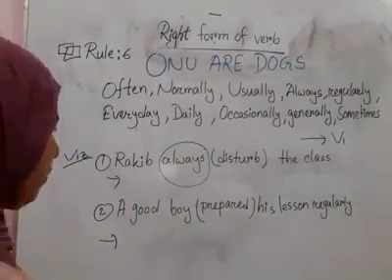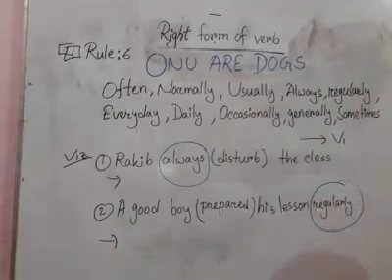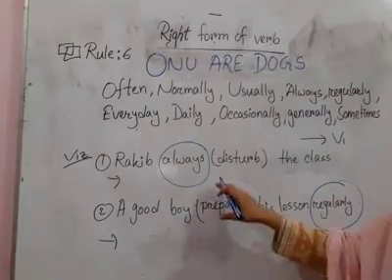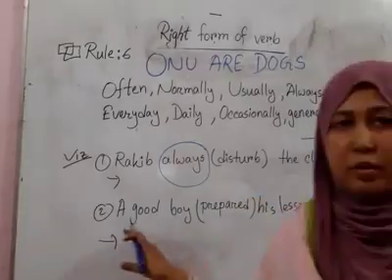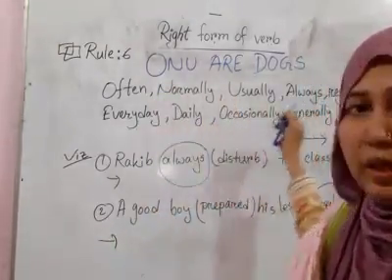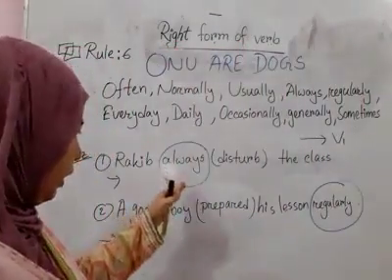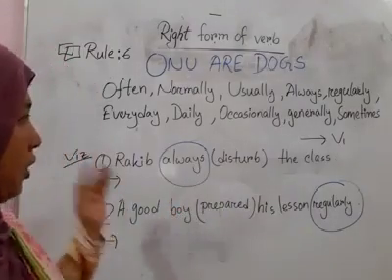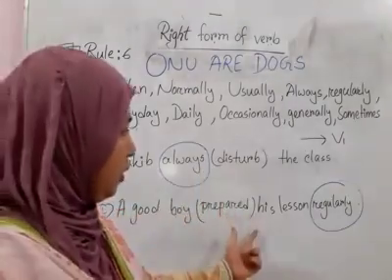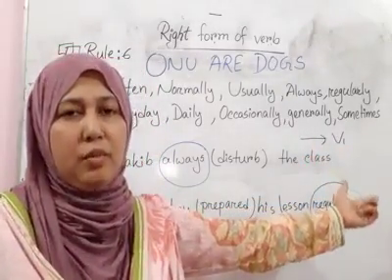Second one, we find here regularly. So here always, here regularly. These are adverbs. Actually, all of these are adverbs. So if you find any kind of these adverbs in a sentence, you have to turn the verb, which is in brackets, into V1. That means present simple form.